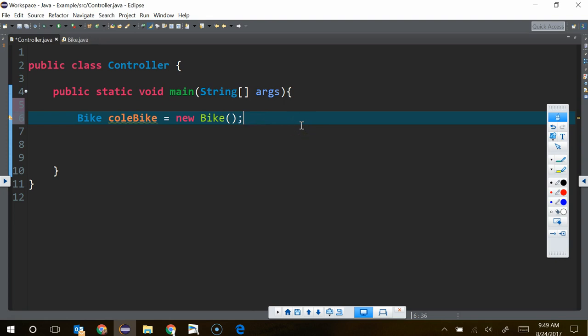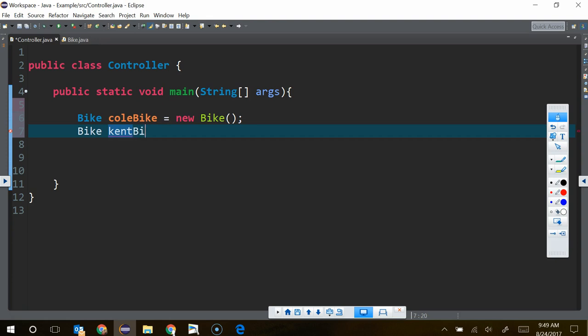Okay, so now, Cole, you got a bike, right? And your bike has a certain speed, but because I'm lonely, right? And I want friends, I'm also going to have a bike so that we can ride together. Okay, but I, unlike you, I'm not just going to go with the status quo. I want to choose my own color, right?